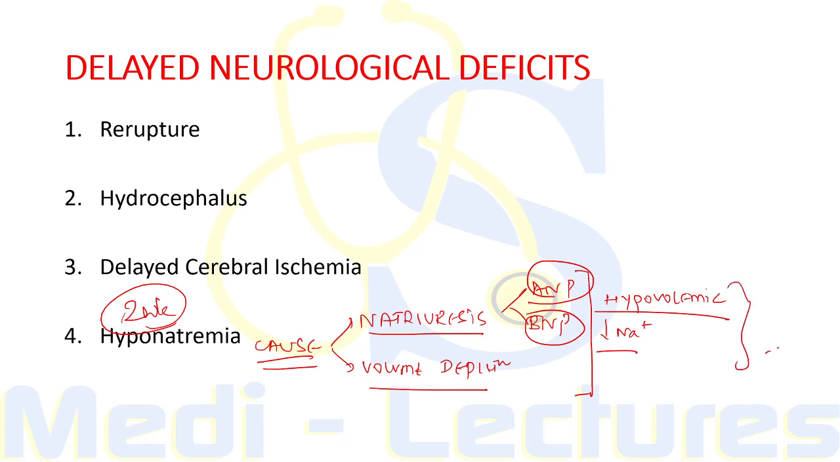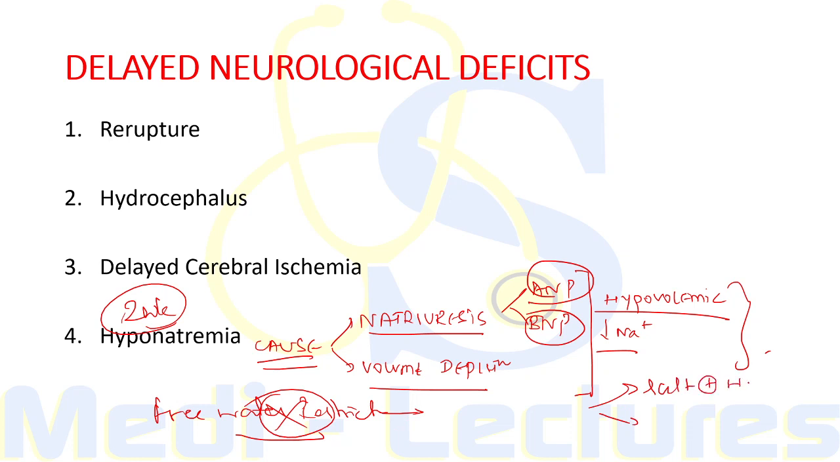It will usually clear over 1 to 2 weeks, and it is important to note that free water restriction is never done in these cases, since the patient is already volume depleted and it can increase the risk of stroke. So for treatment, if required, we can give the patient salt and water, or we can also give hypertonic saline if the patient is very symptomatic.